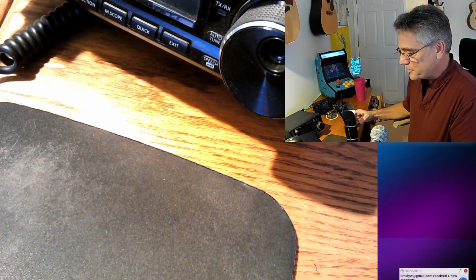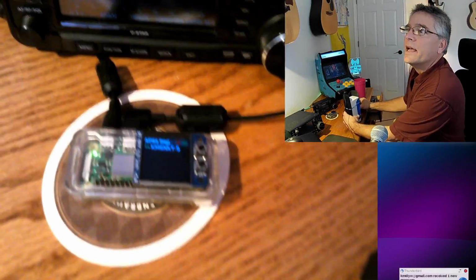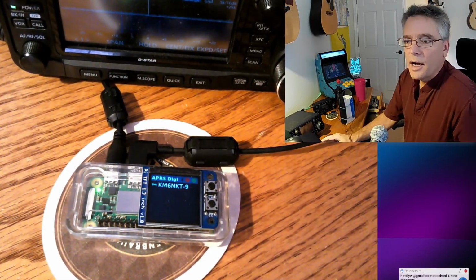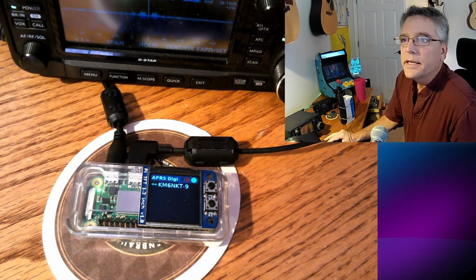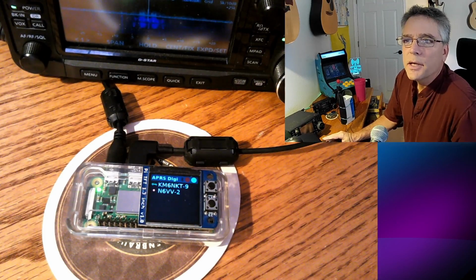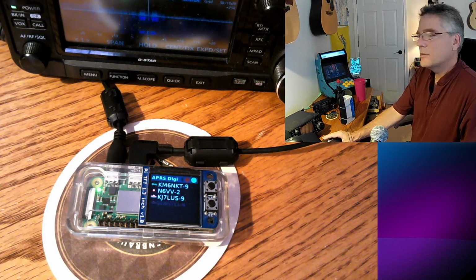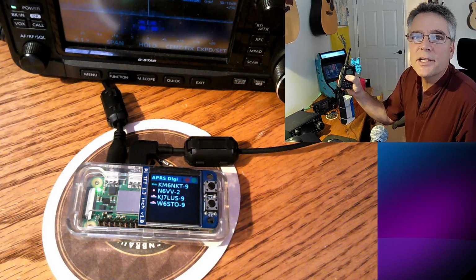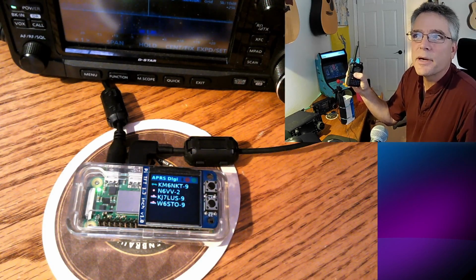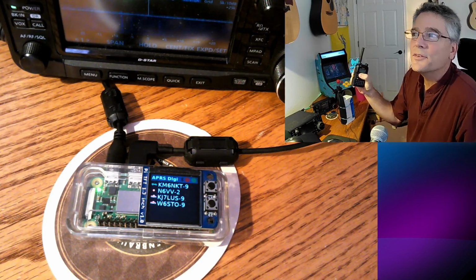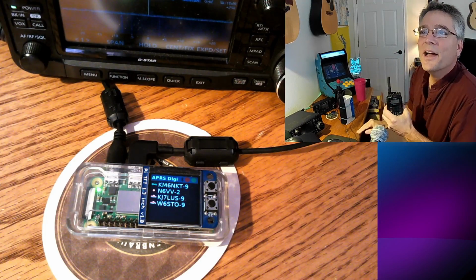Now we should be able to go over to my email on my phone or mobile device right here. Let me make this smaller, switch over to email, and sure enough, here is an email that I sent from my HT using nothing more than my HT and whatever APRS infrastructure was in my area. In this case, it was the ICOM 705 and the DigiPi in digipeater mode. All right, we did it.